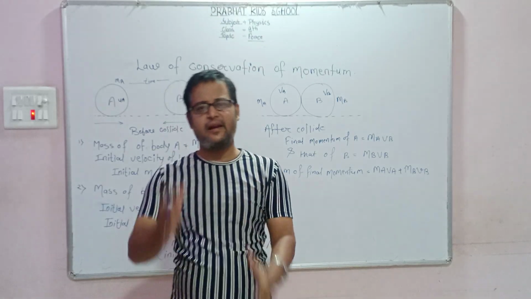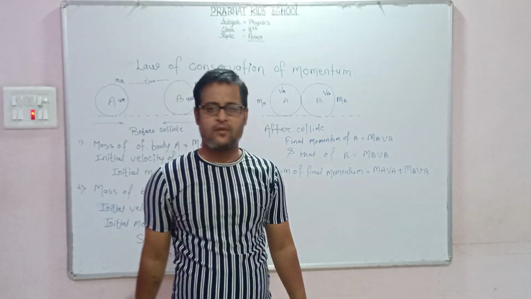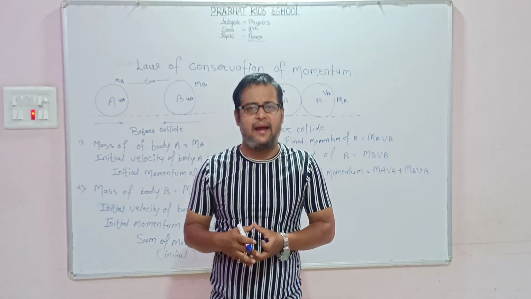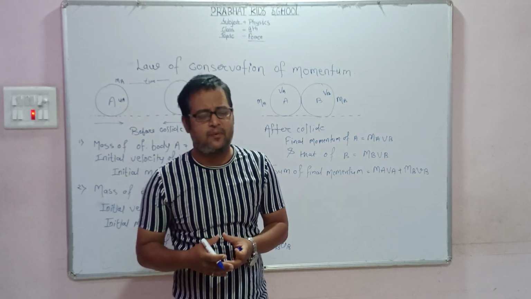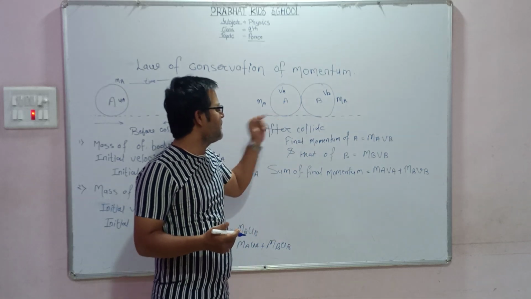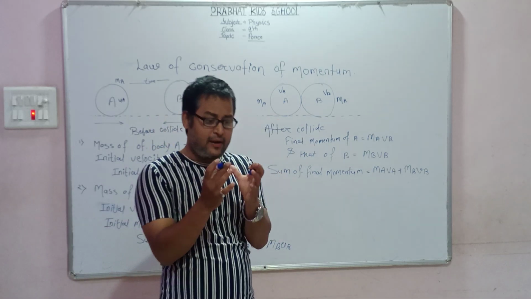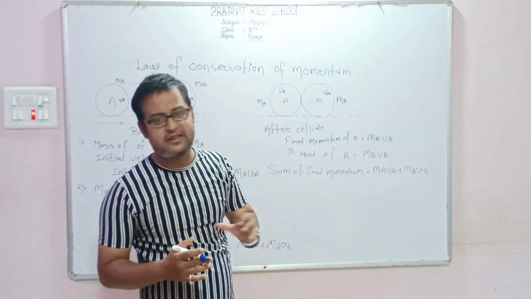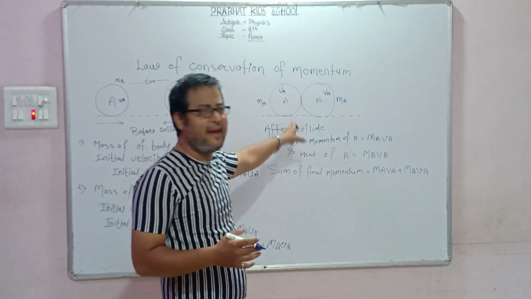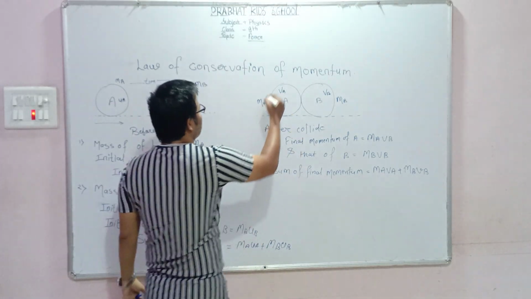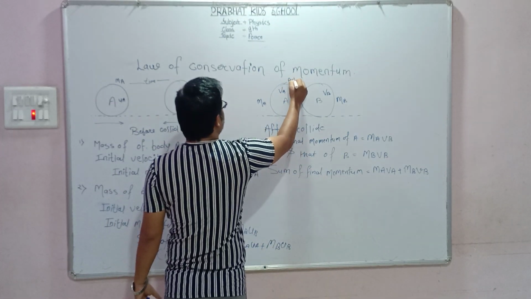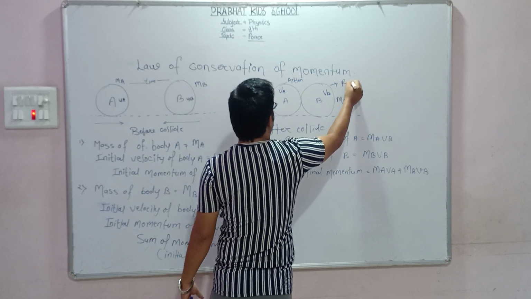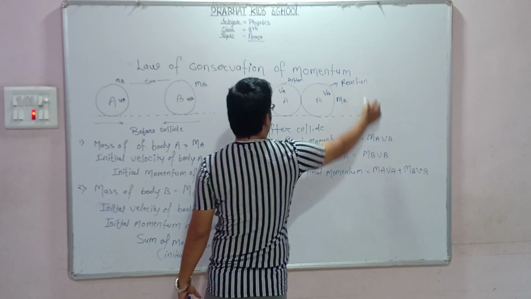one is doing action, another is doing reaction. Newton says that action and reaction are always equal and opposite, and act on two different bodies. What happens when these two bodies collide? Assume that A is performing the action and B is performing the reaction.